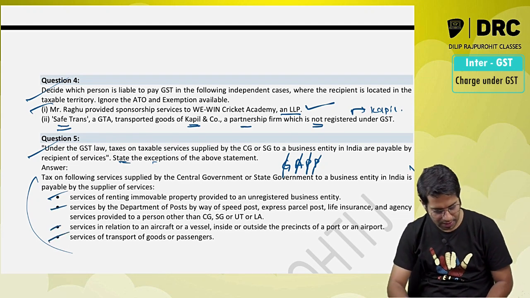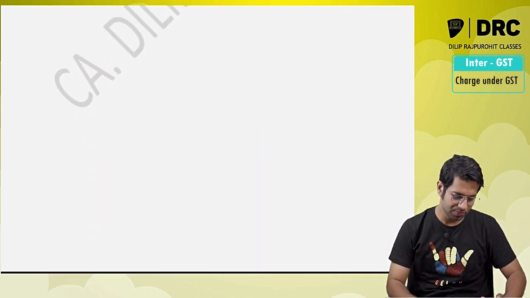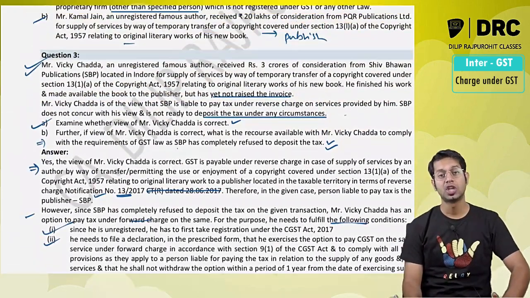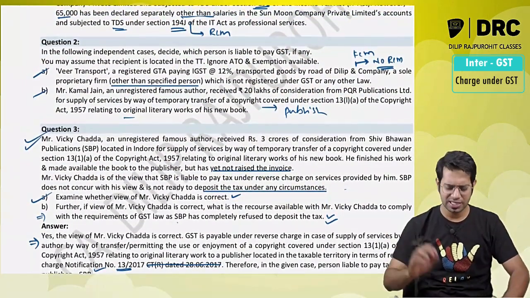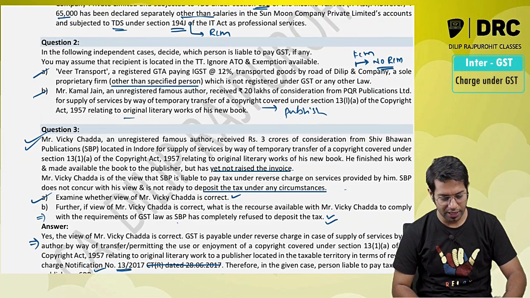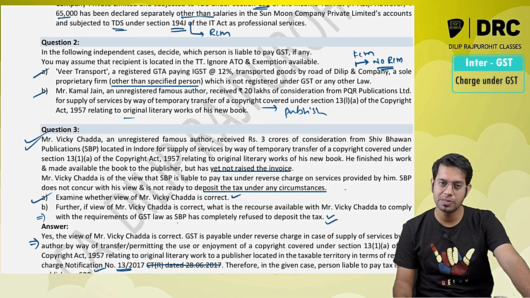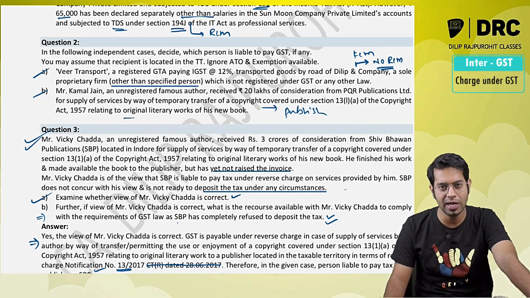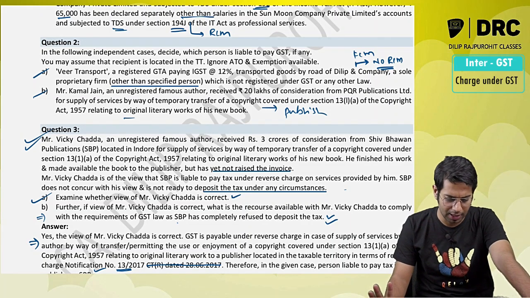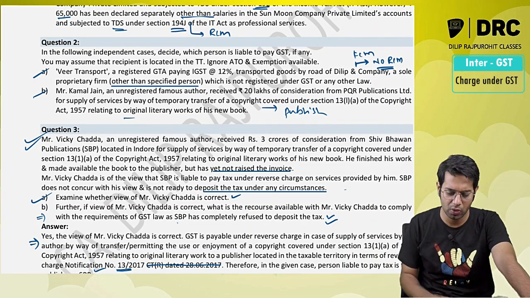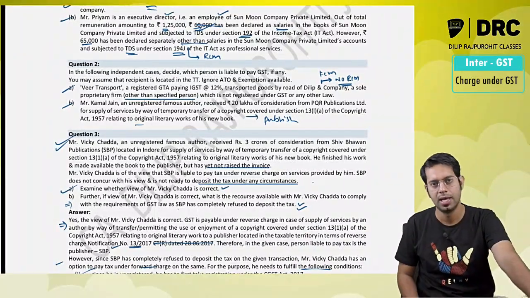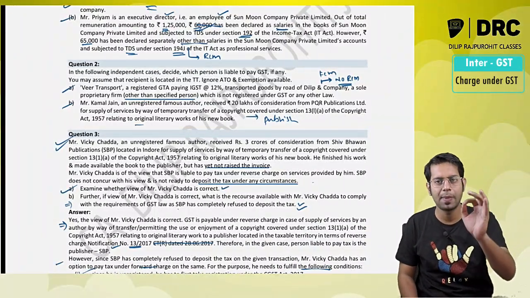These are the exceptions. And this completes our discussion of this beautiful topic called as what, sir? Charge under GST law. Very nice and simple topic. There are two important amendments which have been made in this chapter. So please make sure that you properly concentrate and study those topics. And yeah, in our next class we are going to discuss about exemptions. So let us meet in our next class. Till then, bye bye, take care.